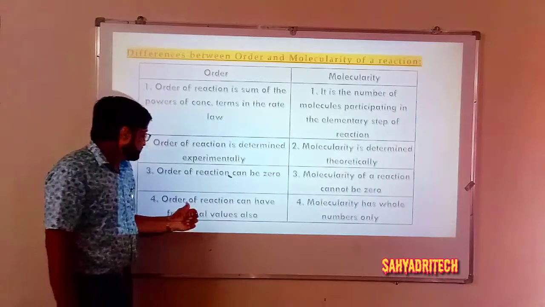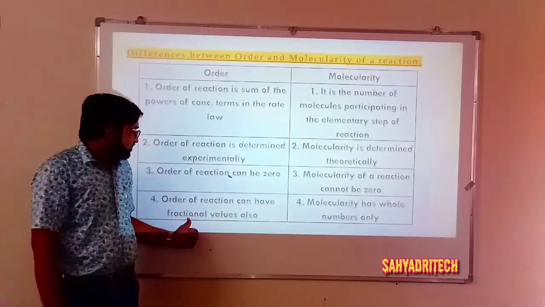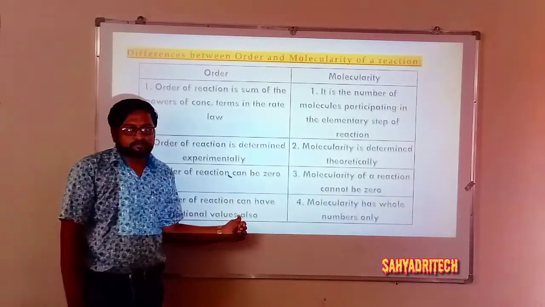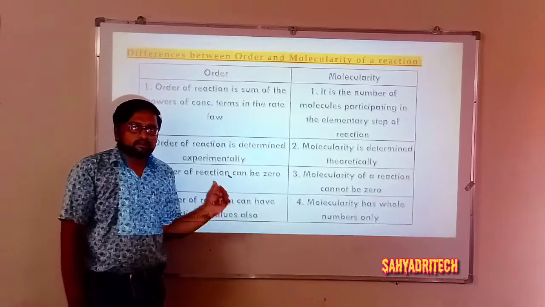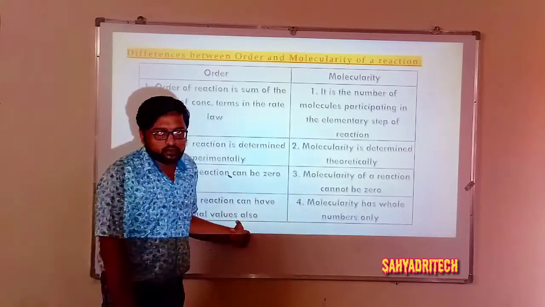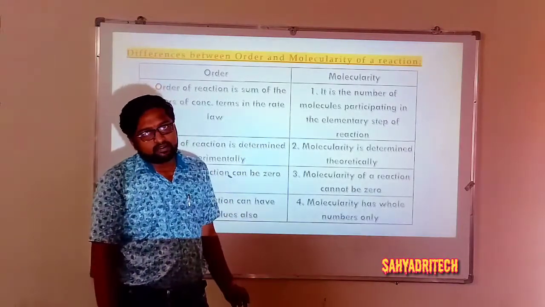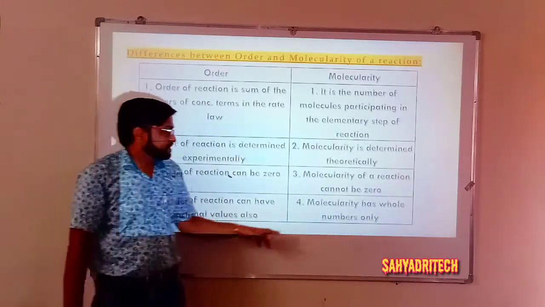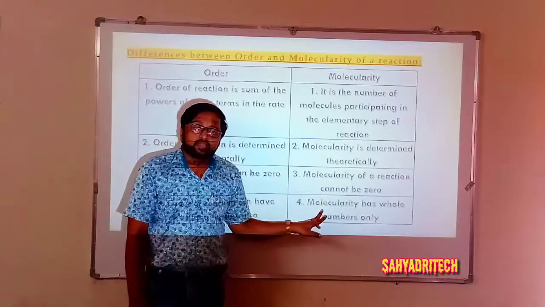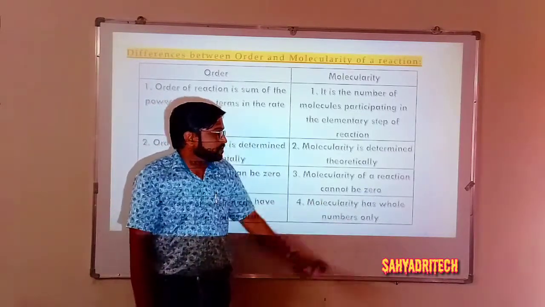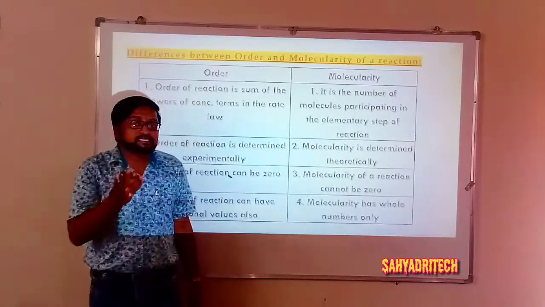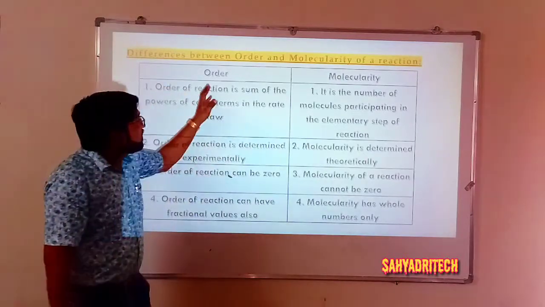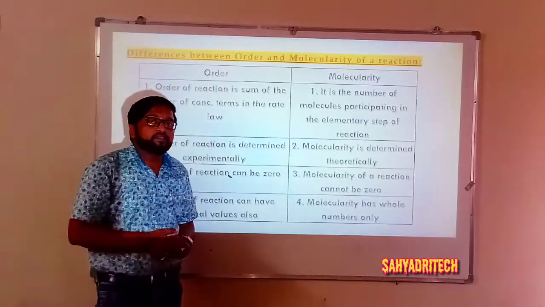And the fourth one, order of a reaction can even have fractional values. As we got for the reaction between H2 and Br2, there we got 3/2 as its order. It means order of a reaction may be fractional. But what about molecularity? Molecularity is always a whole number. Okay. So that is regarding the differences between order and molecularity of a reaction.